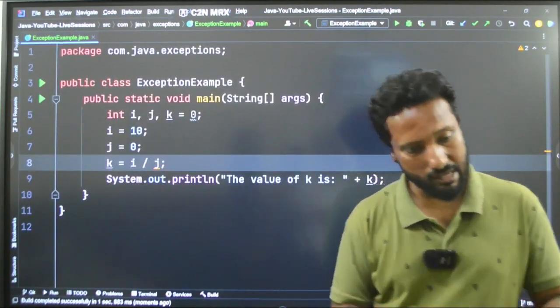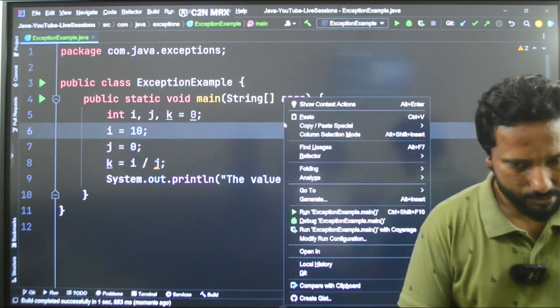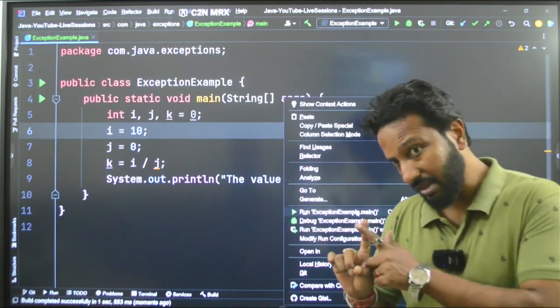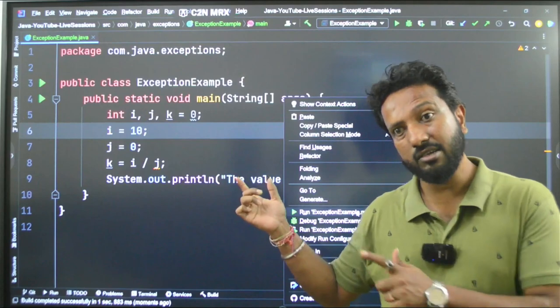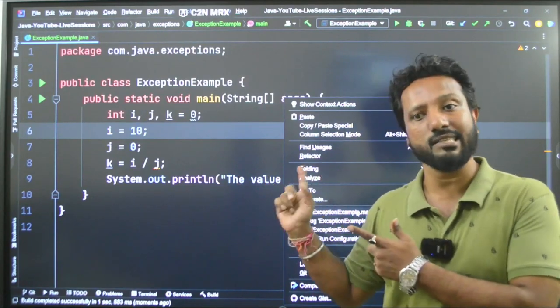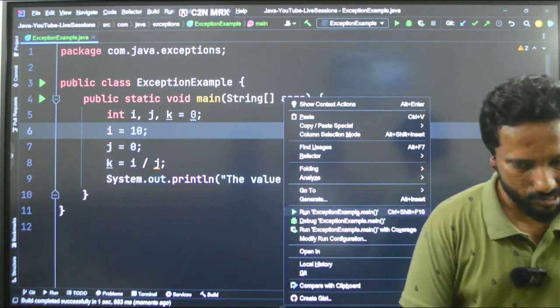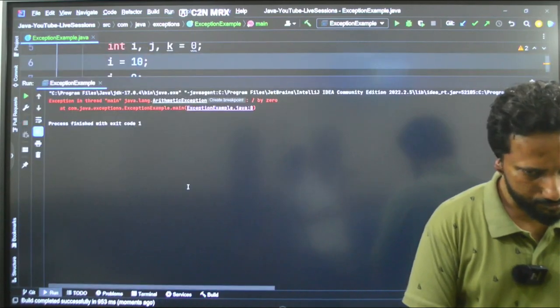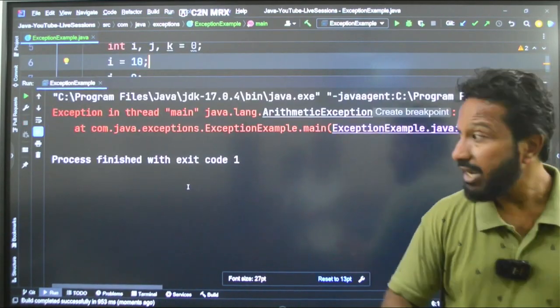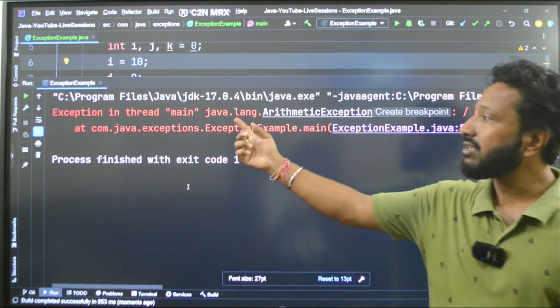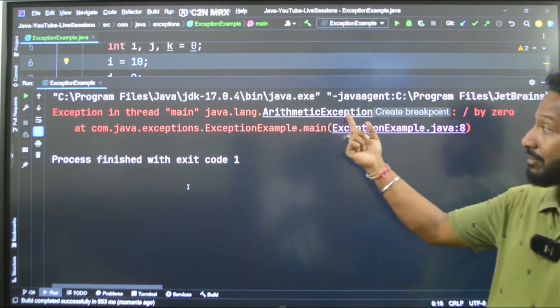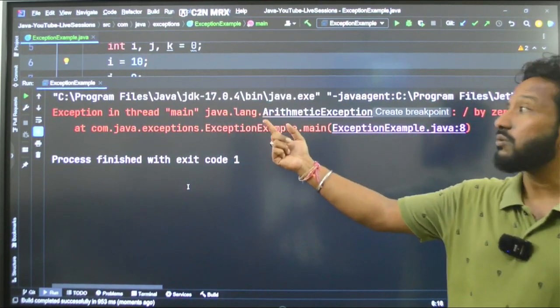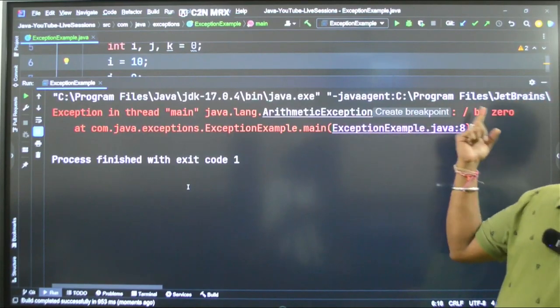Now, in programming, we do not have infinity, right? So it will actually create an exception. Let's see. See this? See guys, exception in thread main java.lang.ArithmeticException: divide by 0.